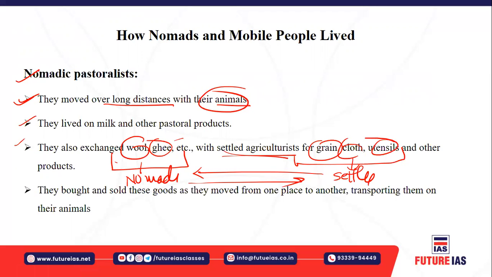Okay, and you must also understand, they bought and sold these products as they moved from one place to another, transporting them over larger distances on their animals. So like that, once they receive these items, they move with those items, right? They distribute these items because they ultimately sell them in distant places. Why did they sell these items? Because they move.